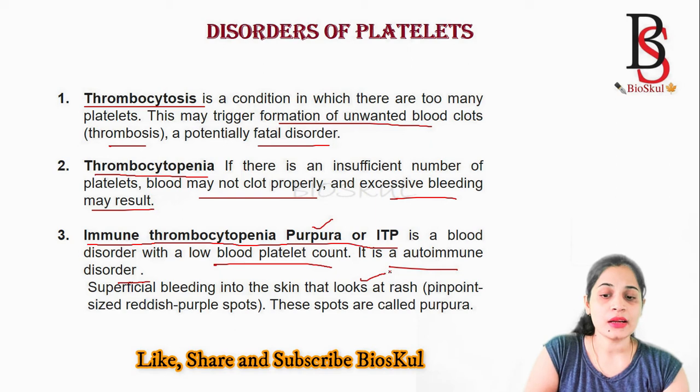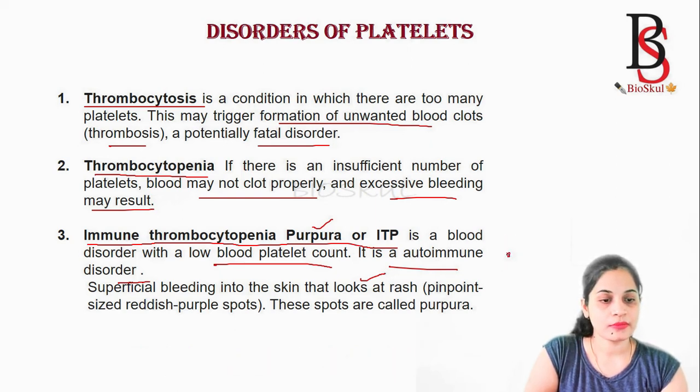Pinpoint sized, reddish purple spots are formed. As the spots are purple in color, they are called the purpura.